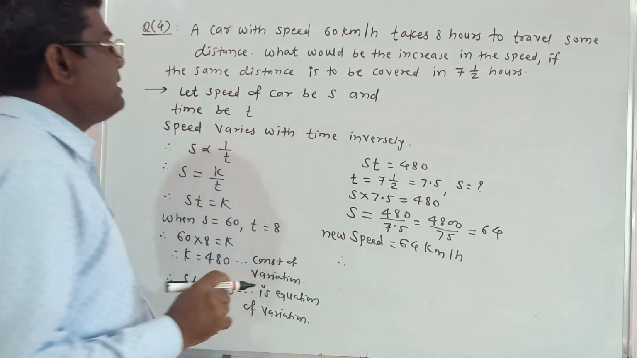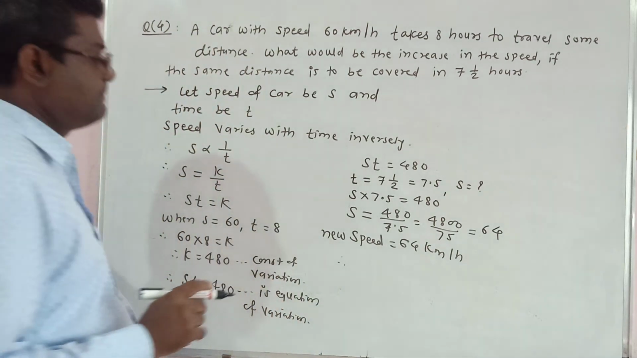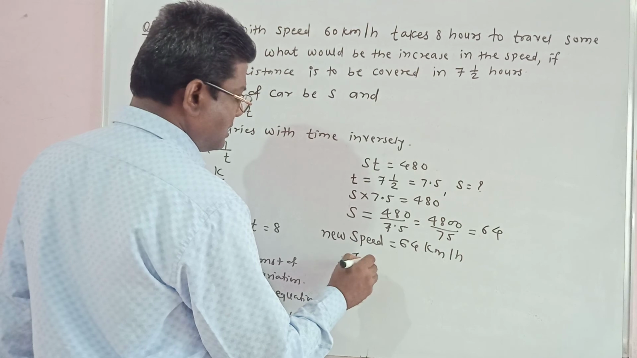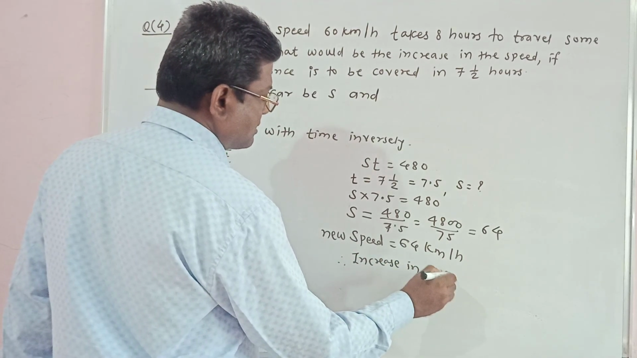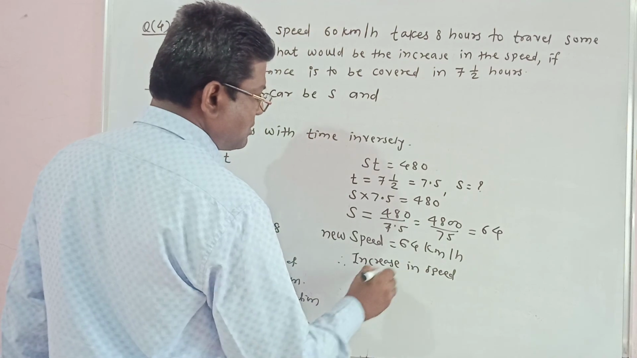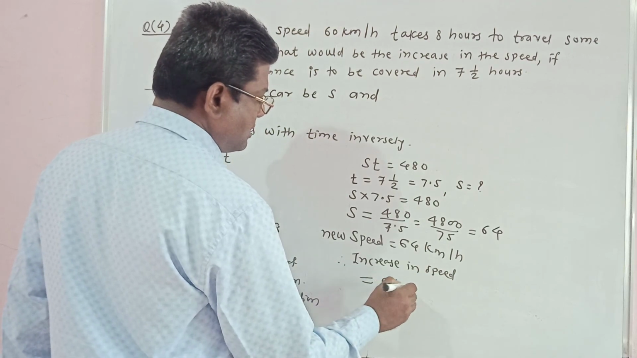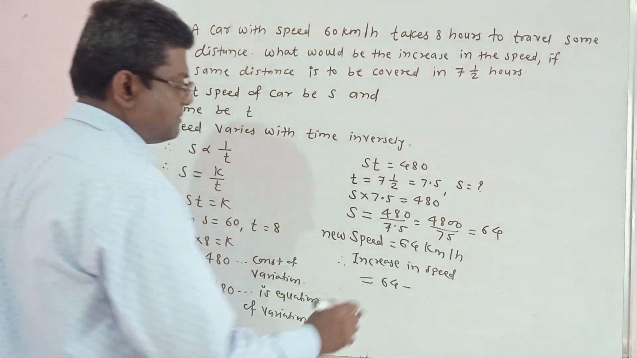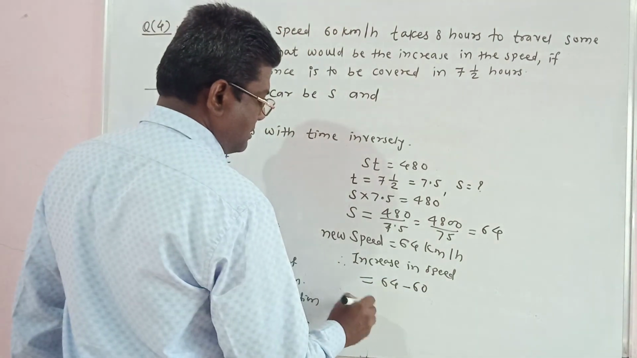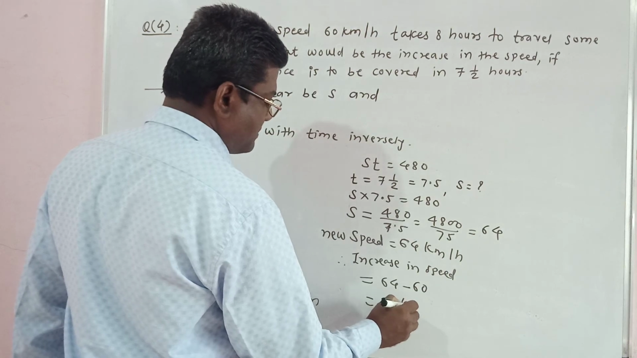We have to find the increase in speed. Therefore, the increase in speed is equal to 64 minus the initial speed 60, which is equal to 4 km per hour.